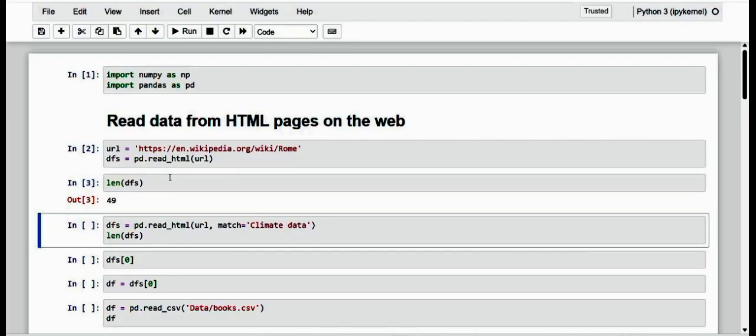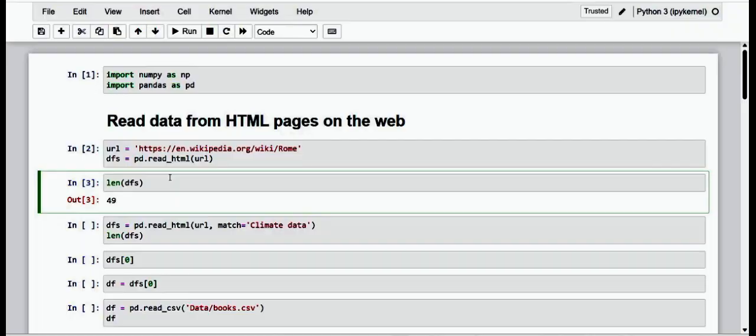It must always be borne in mind that with this type of data import, we will always carry a lot of things that do not interest us also. We will have to perform a data cleanup afterwards. In fact, we got 49 data frames because in the HTML code of the web page we scanned, there are 49 table tags, and not all of them contain data, because they are often also used to adjust the formatting of a page.